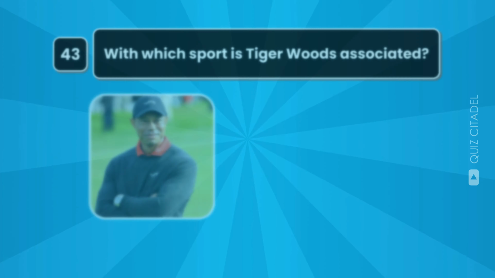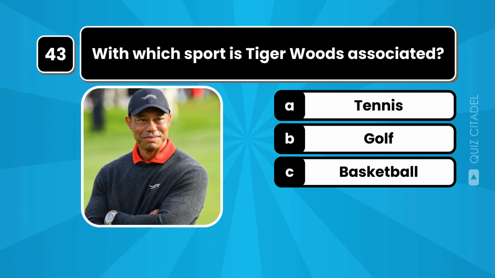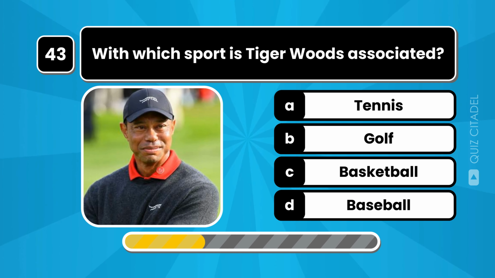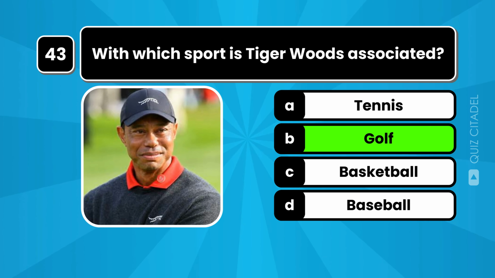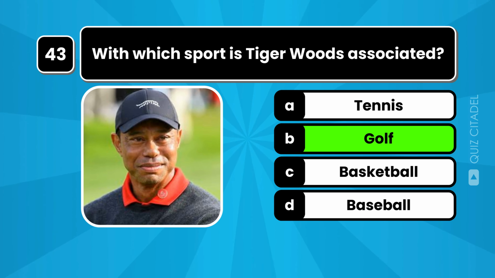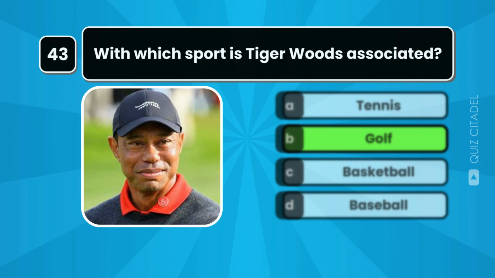With which sport is Tiger Woods associated? Tiger Woods is associated with golf and is considered one of the greatest golfers of all time, with numerous major championships to his name.